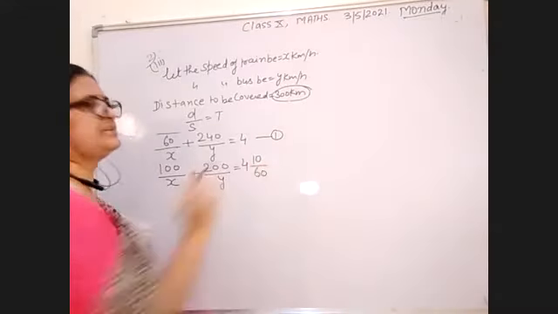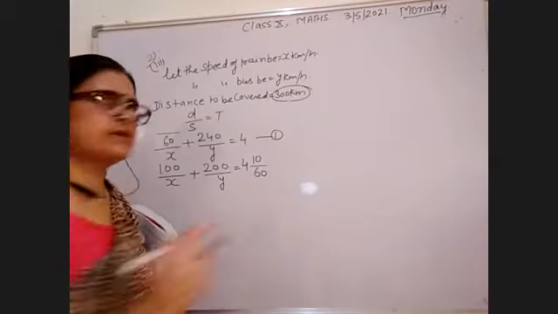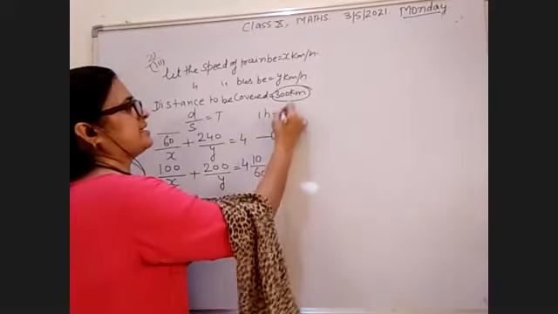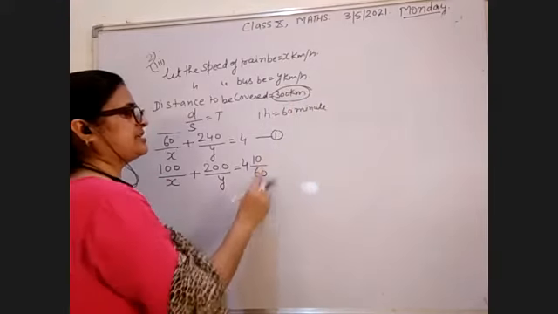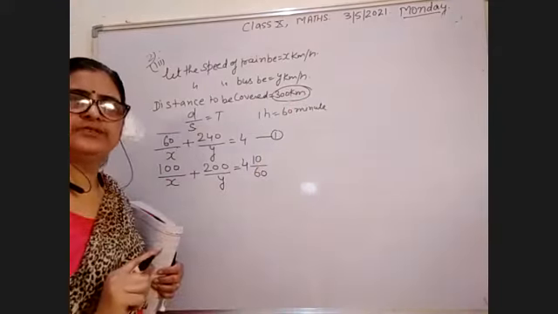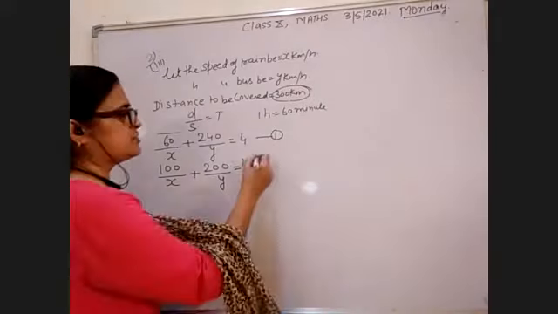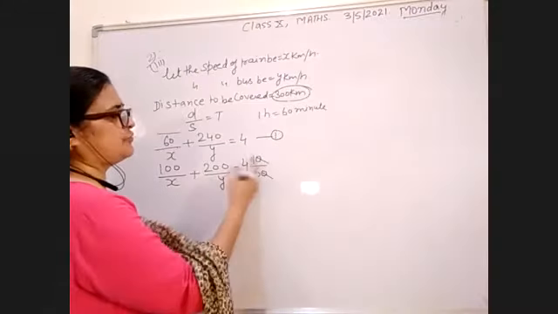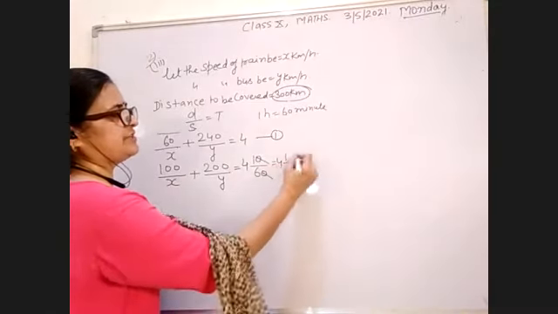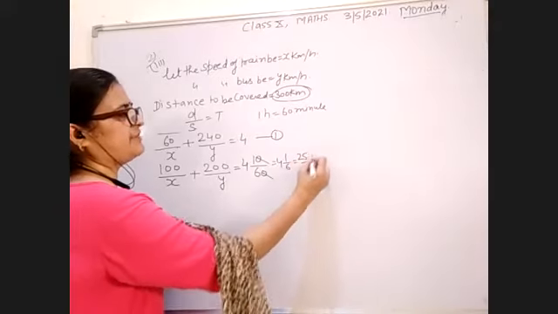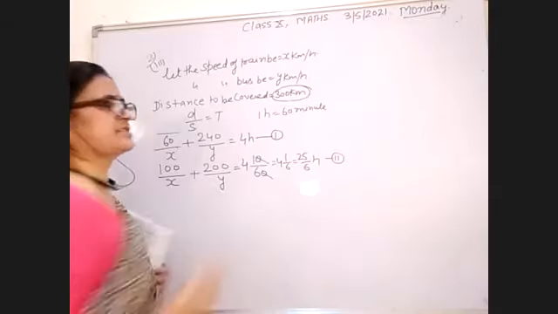So 4 plus 10/60, because 10 minutes is given. You also change it into hours. In 1 hour, there are 60 minutes, so you change these 10 minutes also into hours. When you change minutes into hours, you have to divide. So 0 cancels with 0. 4 plus 1/6 is equal to, 6 4जा 24 और 1, 25/6 hours. ये है 4 hours. This is your second equation.